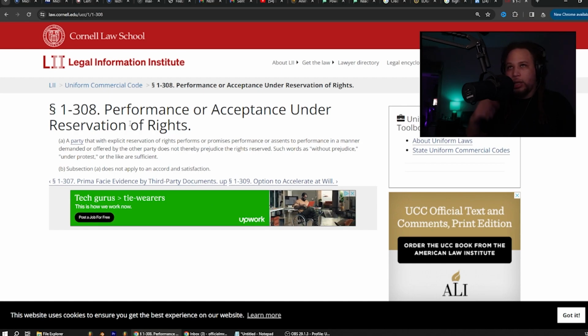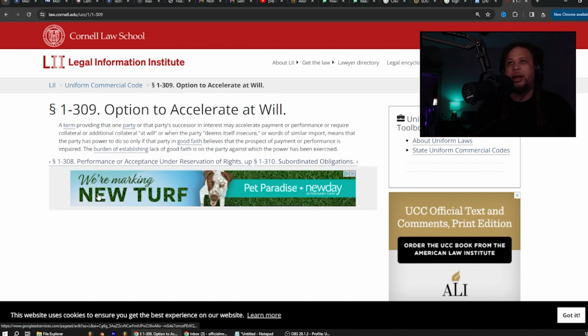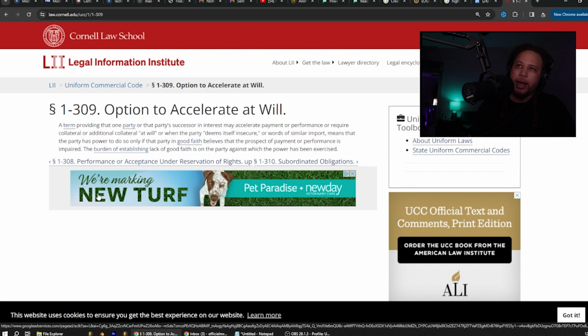A party with explicit reservation of rights who performs or promises performance or assents to performance in a manner demanded or offered by the other party does not thereby prejudice the rights reserved. Such words as without prejudice, under protest, or the like are sufficient. B. Subsection A does not apply to an accord and satisfaction. Okay. 309. Option to accelerate at will.